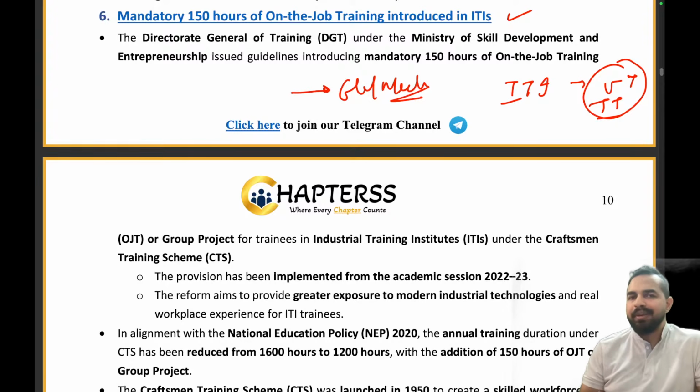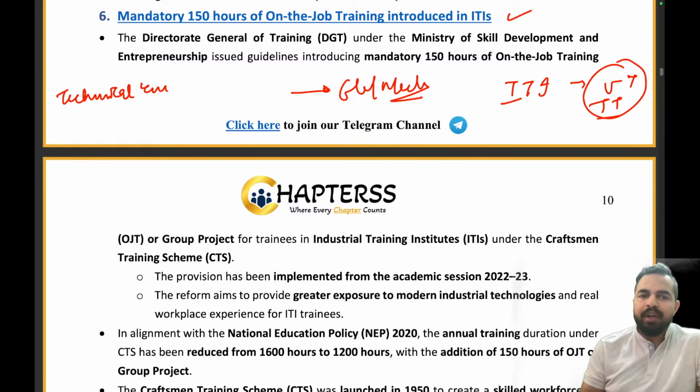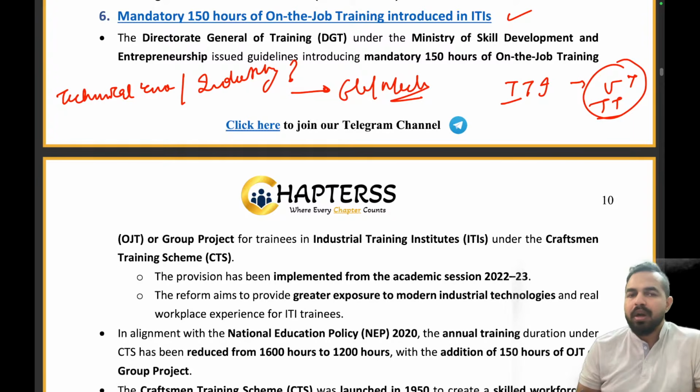So basically these are provided with the proper technical skills. But what was happening recently, we saw that people are more pro in the technical knowledge. But when it comes to the industry requirement, they are not having that kind of proper practical knowledge, right? So we just want that people are not just having the technical knowledge, but also the proper industrial knowledge, the practical knowledge which is the requirement of the industries.